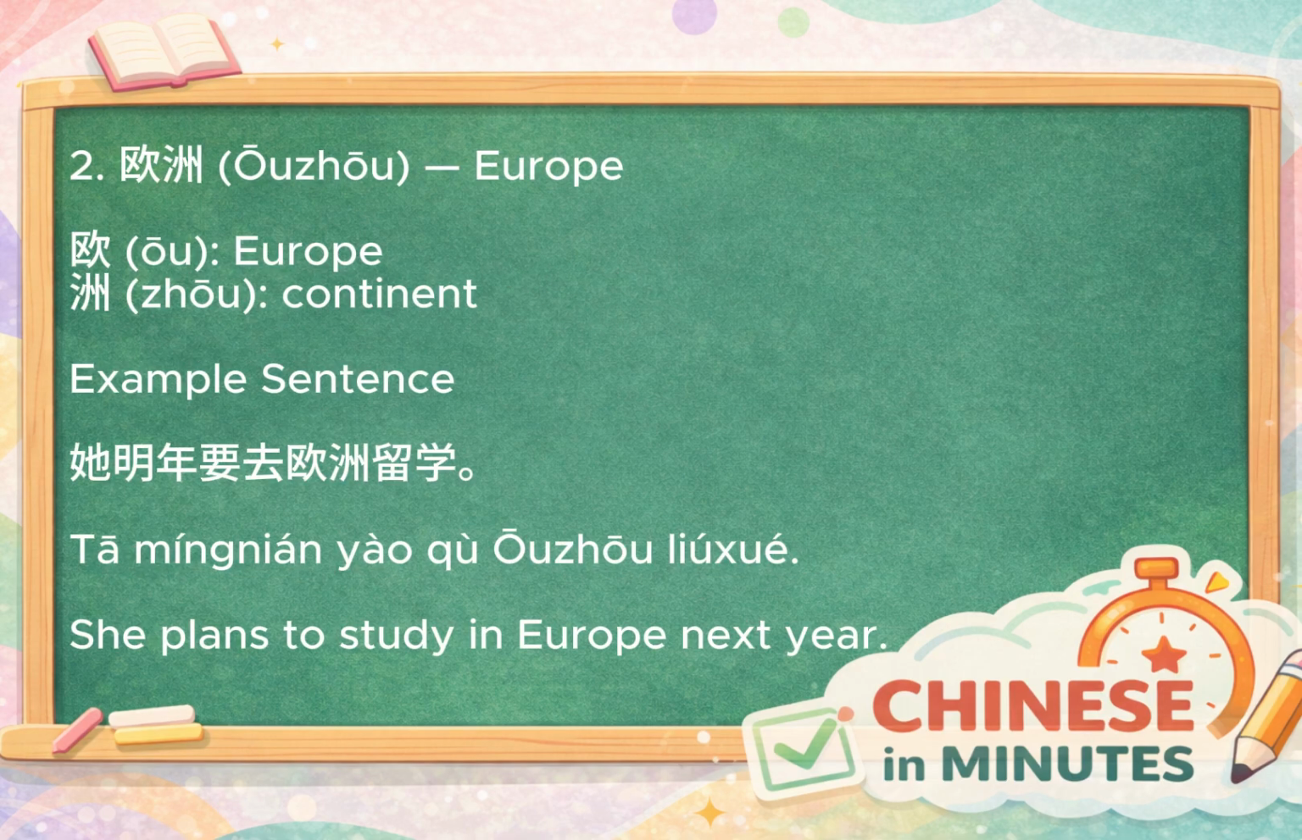Next, we have Ōuzhōu, meaning Europe. The character O refers to Europe, while zhou again means continent. Together, they form the word Europe. When you think of Europe, you might imagine famous cities, historic buildings, and trains connecting different countries. A natural sentence would be 她明年要去欧洲留学, meaning she plans to study in Europe next year.